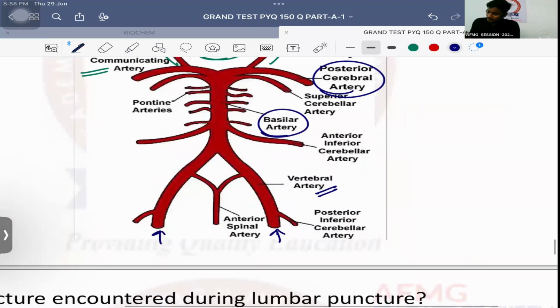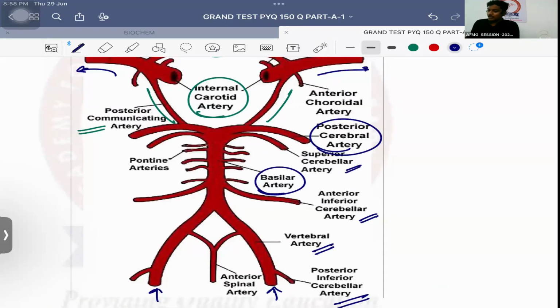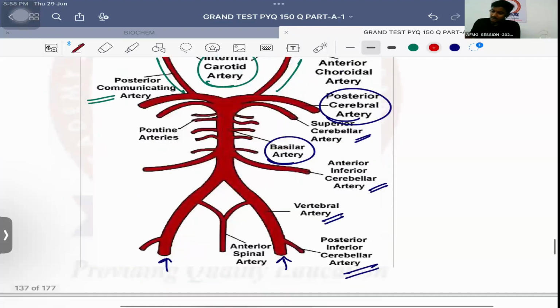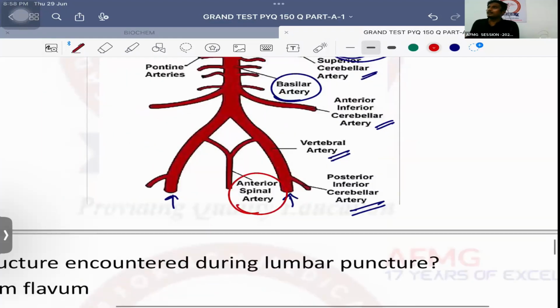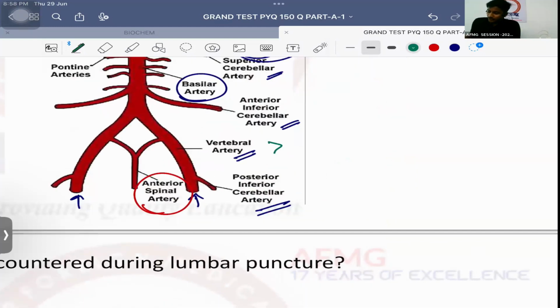जल्दी से ये बता दो. This vertebral artery से जो arise हो रही है, this is the posterior inferior cerebellar artery known as PICA. This is the anterior inferior cerebellar artery known as AICA. This is the superior cerebellar artery. This is the central artery known as anterior spinal artery. जल्दी से, if vertebral artery followed by PICA, okay, most common cause is vertebral artery followed by PICA. If they get blocked, which syndrome? Very good.